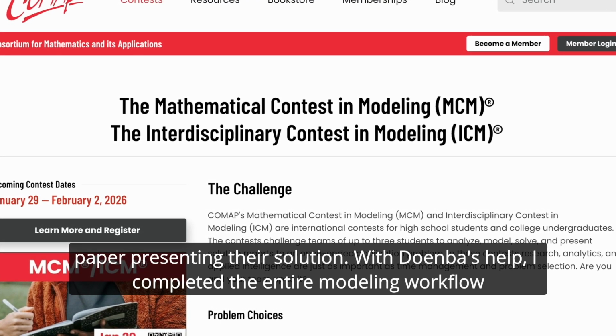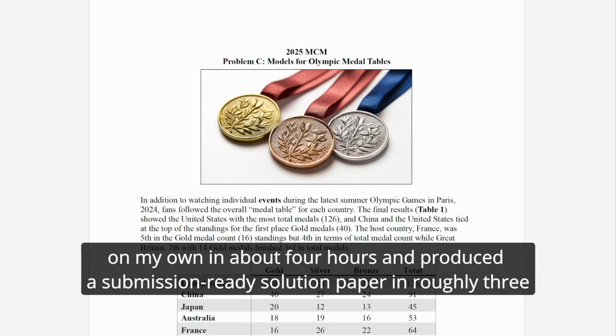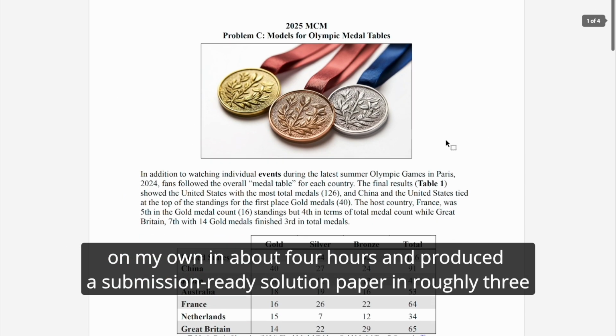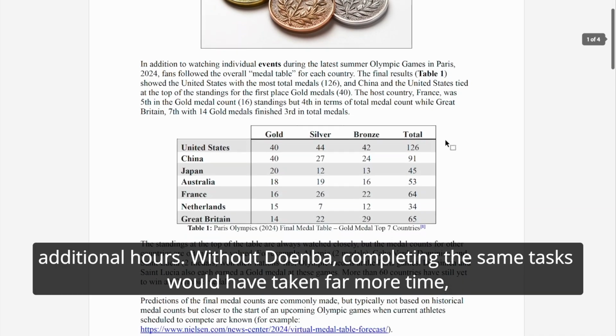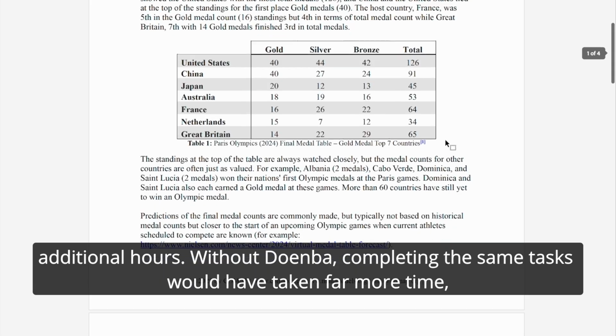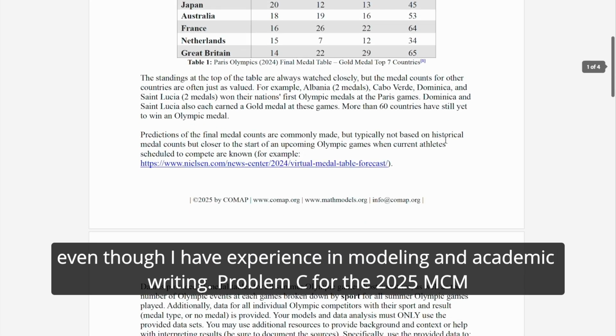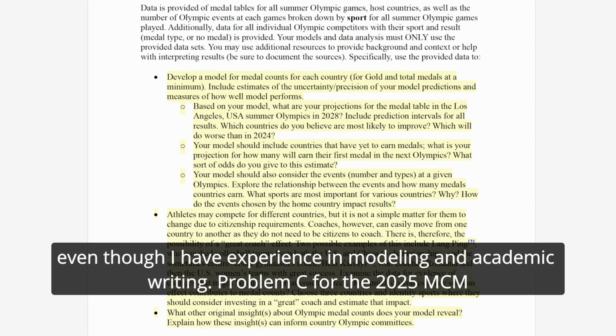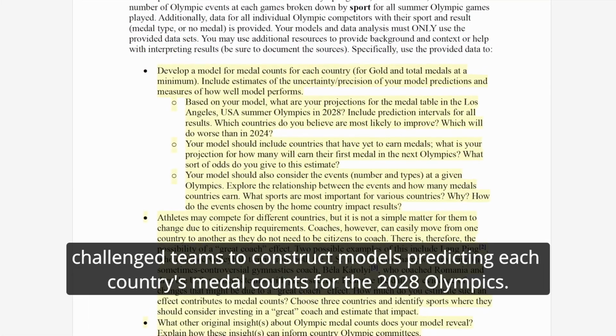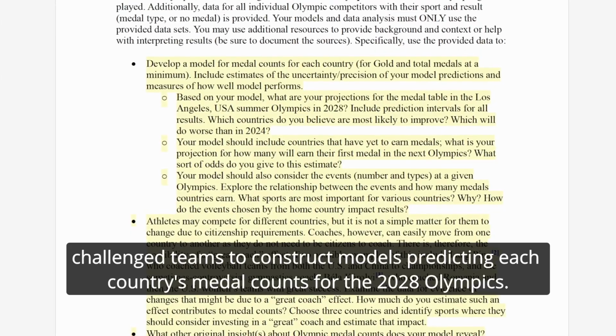With Doernba's help, I completed the entire modeling workflow on my own in about 4 hours and produced a submission-ready solution paper in roughly 3 additional hours. Without Doernba, completing the same tasks would have taken far more time, even though I have experience in modeling and academic writing.